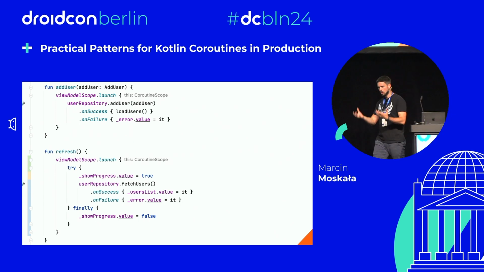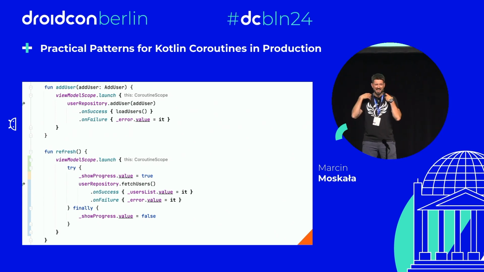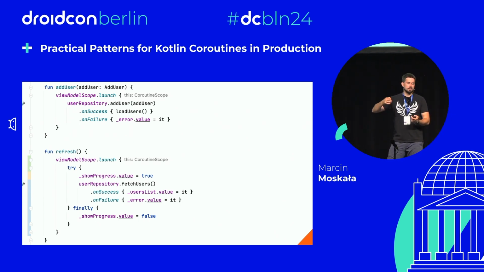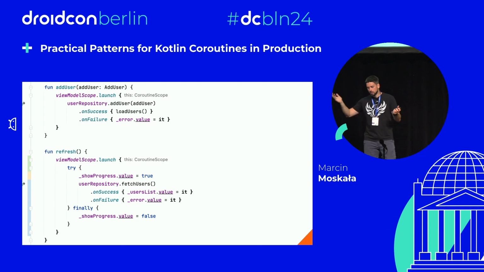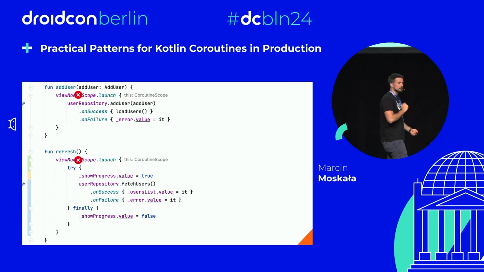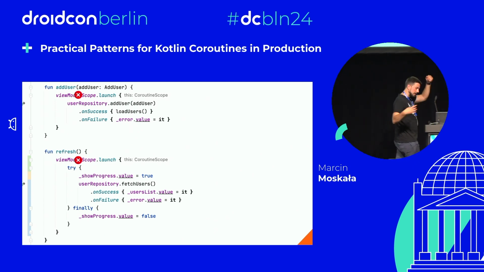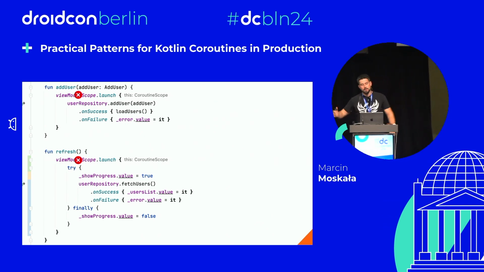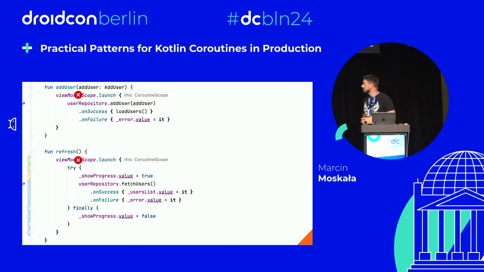Whenever we have a scope, this scope is associated to something, and it is cancelled when this something is cancelled. Like viewModel scope is cancelled when the viewModel is destroyed. Application scope, well, there are different implementations for different purposes. And of course, lifecycle scope is cancelled when the lifecycle is destroyed. And what happens when it is cancelled? When the scope is cancelled, this cancellation propagates to all its children.